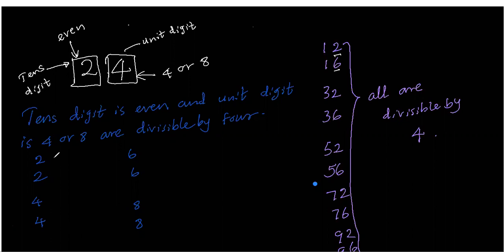I will write here: this is 4, this is 8, divisible by 4. 4, 8, 4, 8, 4, 8. These are the numbers that are divisible by 4. So all the numbers below 100 that are divisible by 4 are here, and these all are divisible. Right? The tens digit is even and the unit digit place is 4 or 8. Those numbers are divisible by 4. Write down this.